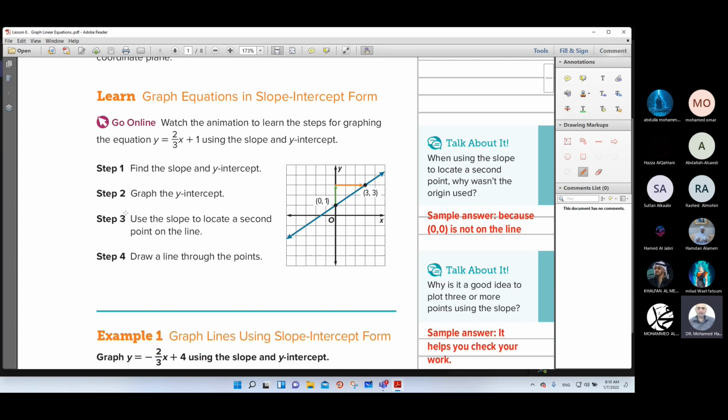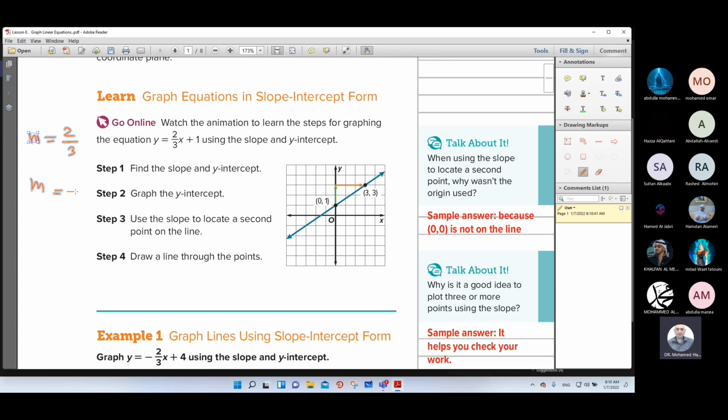So if we have the equation y = 2/3x + 1, as you remember, the slope here will be 2/3. And the slope equals y over x, which means rise over run.